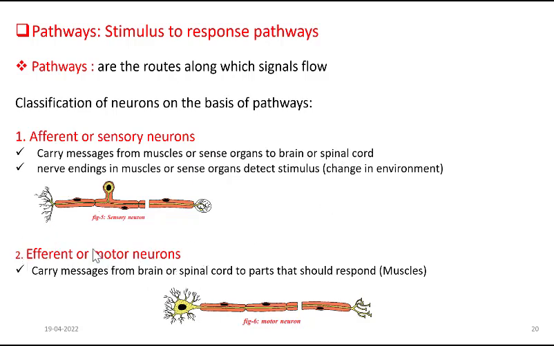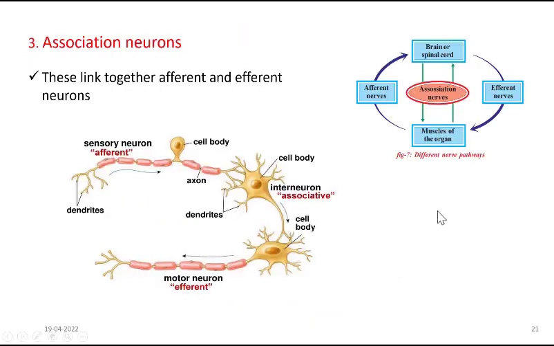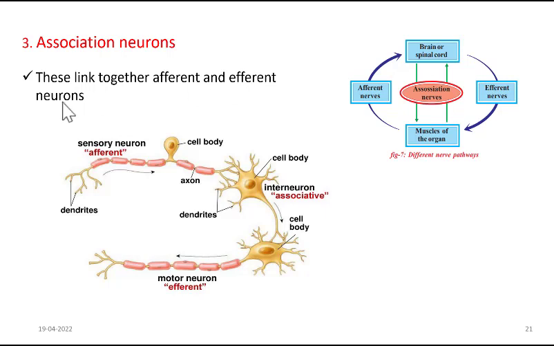Next it is motor neurons. They are also called as efferent neurons. They carry messages from brain or spinal cord to parts that should respond, that is muscles. Regarding association neurons, they link together afferent and efferent neurons. Look here, this is afferent or sensory neuron, this is efferent or motor neuron. These two neurons are connected by association neuron. So this is the association neuron. We can call it as interneuron also. So association neurons can also be called as interneurons.